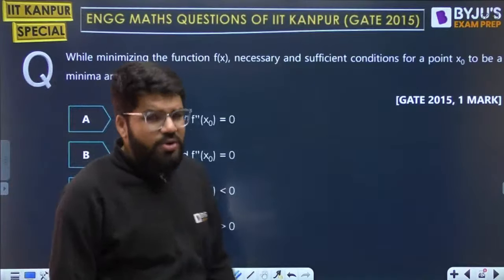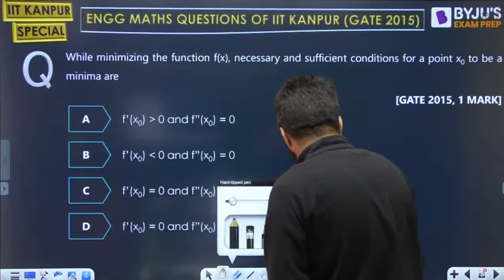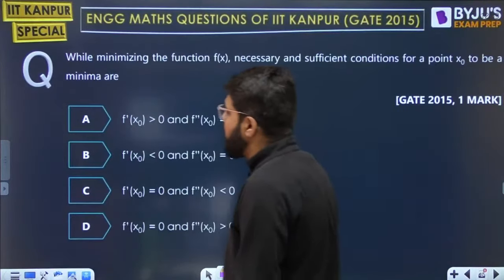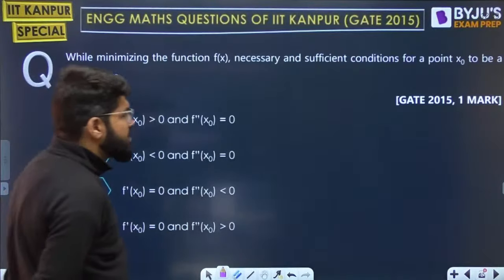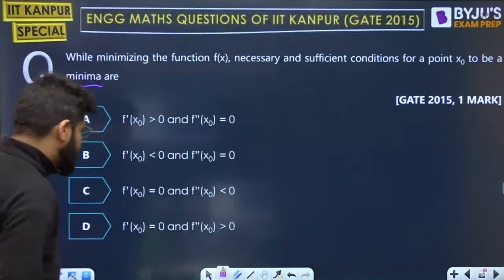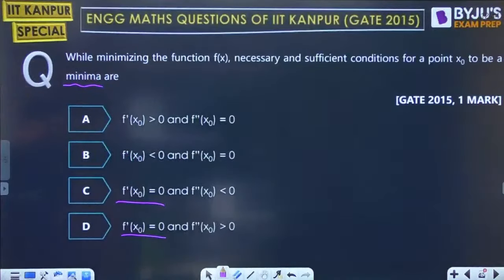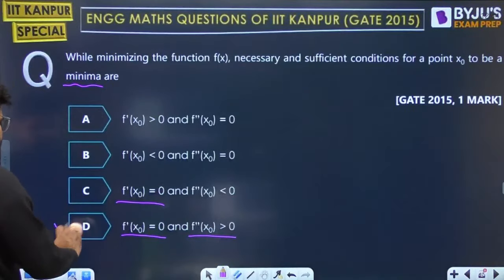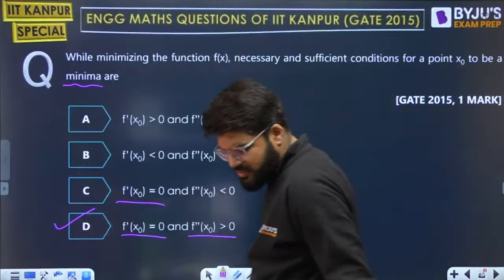See how simply they have asked you just the condition of maxima or minima. While minimizing the function f(x), what are the necessary and sufficient conditions for a point to be minima? First of all, it should be a stationary point, and for that, its first derivative equals 0. So f dash should be 0. And then for it to be minima, the second derivative must be positive. It is answer D. This is what you should know, guys. Very simple.